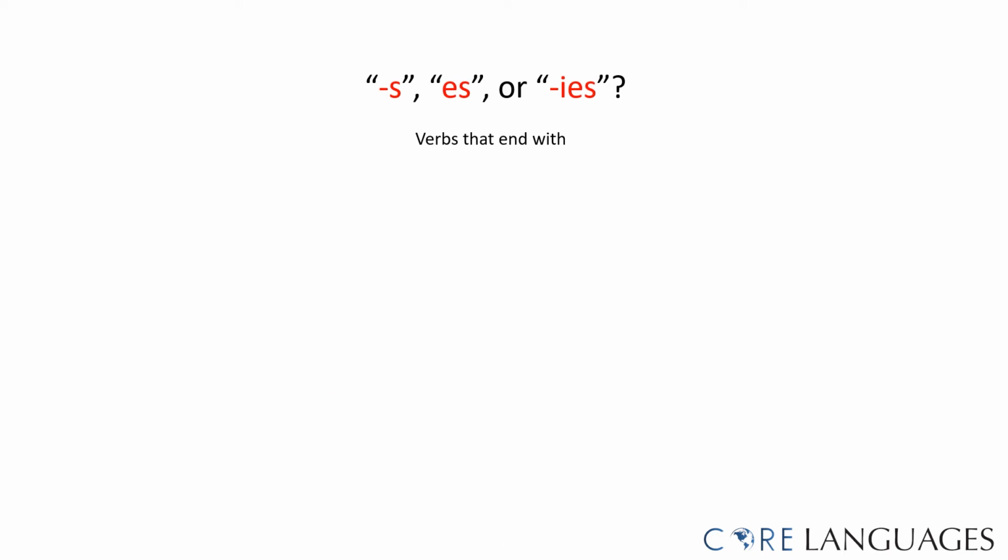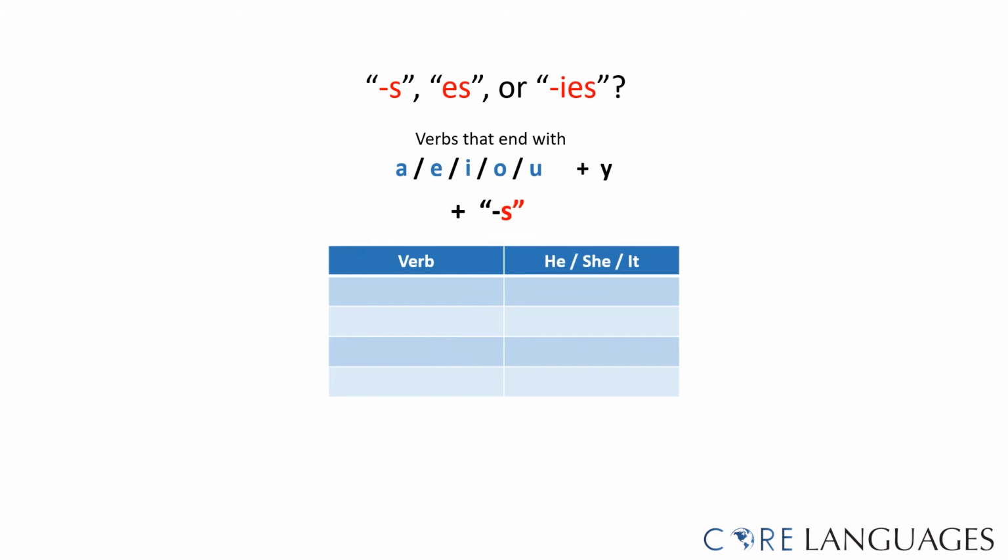If a verb is spelled with a vowel and ends on the letter y, we simply add s, like the verb to pay. He, she, it pays. Or the verb to obey. He, she, it obeys. To annoy. He, she, it annoys. To buy. He, she, it buys.